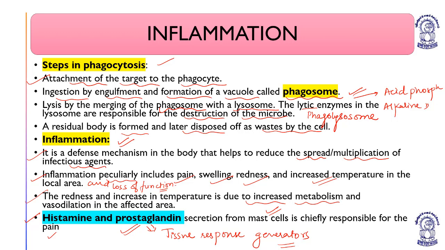Understood? So this is inflammation, which is different from infection. Inflammation is the tissue response developed by the host organism, and infection is the interaction between a healthy person and a disease causing agent.